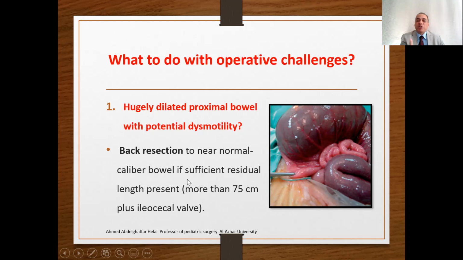However, if sufficient residual length is present. If there is a long segment and I resect all the dilated segment, I leave this baby with catastrophic short bowel syndrome. So the ideal route is to resect, or what's called back resection, to near normal caliber, to reach normal intestine to anastomose with the distal, so you perform the same caliber anastomosis. However, you need sufficient residual length. So we return back to the point of measuring the bowel length at the start of the surgery along the anti-mesenteric border and reporting it in the operative report.